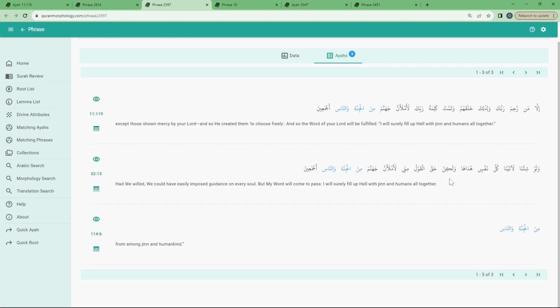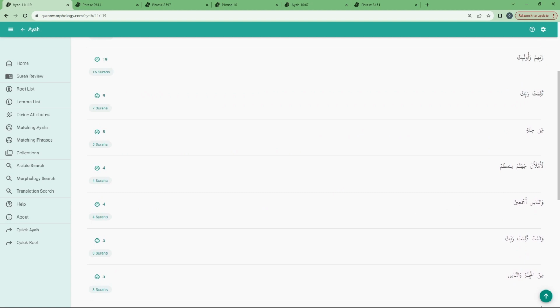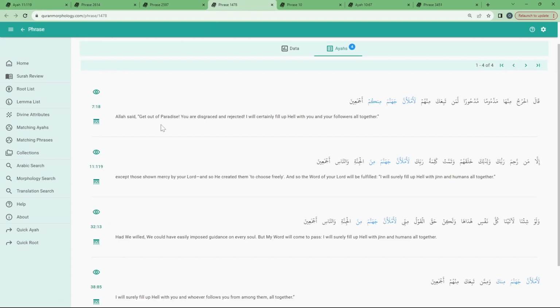And then we also have another one here in Surah 32, basically the same phrasing. So we can take a look at the context over there and see. And similarly, this is the ayah that we came from. Then we have another phrasing which has to do with filling Jahannam with. So we will see what those 4 ayahs are about.